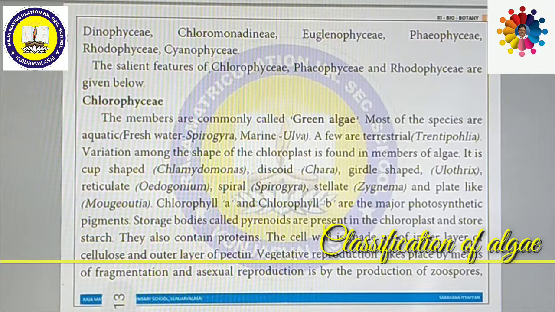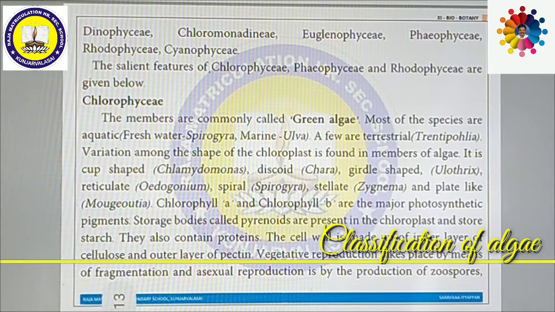And what type of pigments? Chlorophyll a and chlorophyll b are the major photosynthetic pigments present in Chlorophyceae. The storage bodies called pyrenoids are present in the chloroplast and store starch as food material. They also contain proteins. The cell wall has an inner layer made of cellulose and an outer layer made of pectin. So cellulose and pectin are very common in the cell wall of Chlorophyceae.